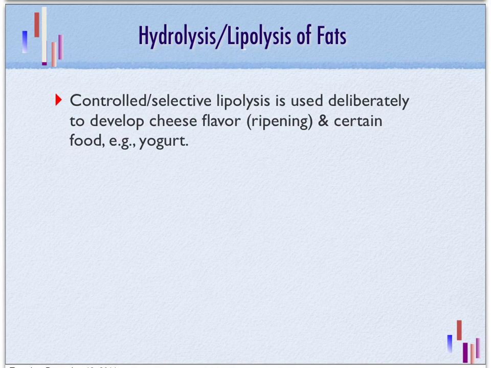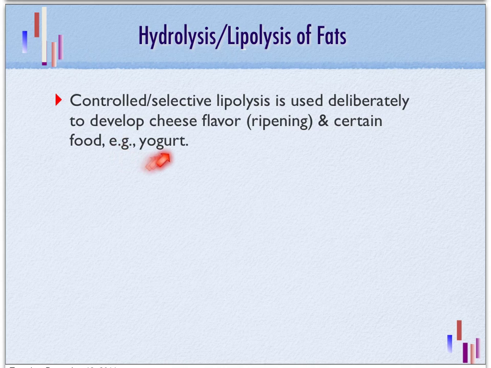We have seen in the previous slide that generally hydrolysis reaction is undesirable for fat because it will generate free fatty acid, which can increase the cost of refining. But sometimes hydrolysis is desirable, for example in the production of cheese, especially during the ripening process, where a certain type of mold is added to produce enzymes such as lipase, and this lipase would hydrolyze the fat in the cheese to give a certain characteristic flavor to the cheese.